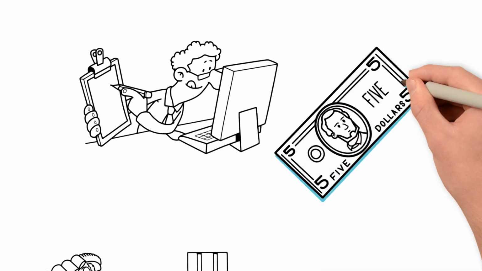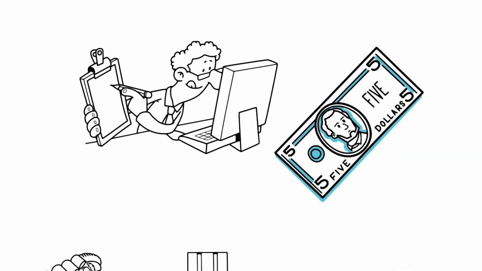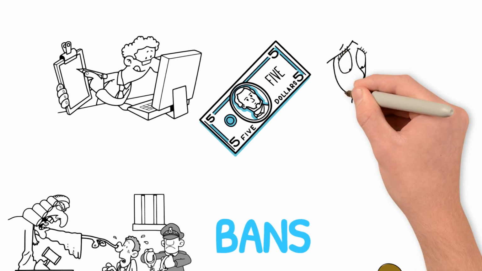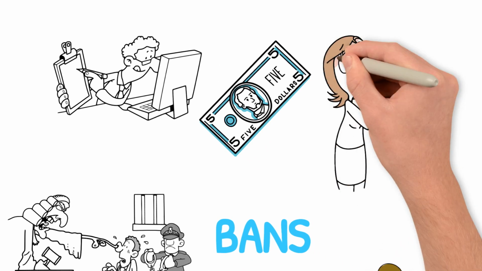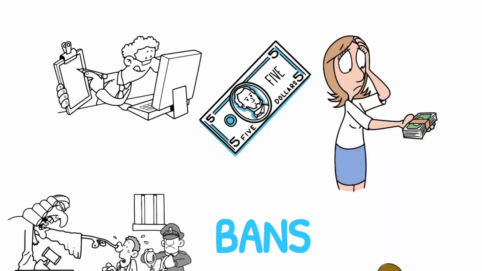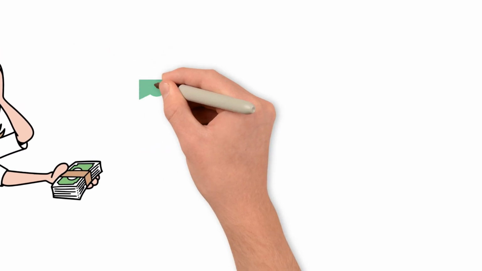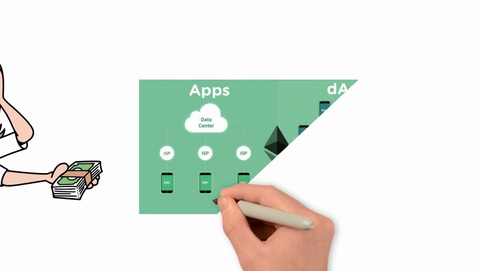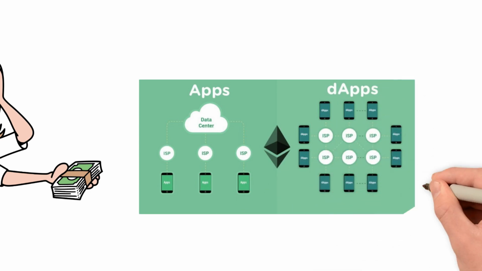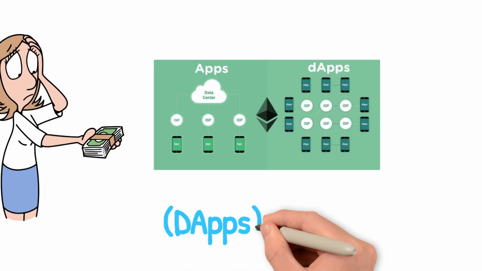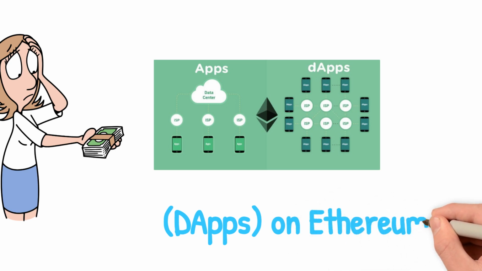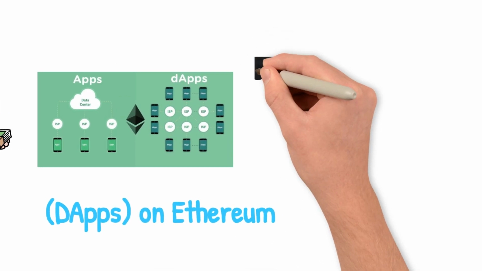How can I buy Ethereum? You can buy Ethereum on cryptocurrency exchanges using fiat currency or other cryptocurrencies like Bitcoin. What are gas fees? Gas fees are transaction fees paid in Ether to execute smart contracts and use dApps on the Ethereum network. Can I build dApps on Ethereum? Yes, developers can build decentralized applications, DApps, on Ethereum using programming languages like Solidity.